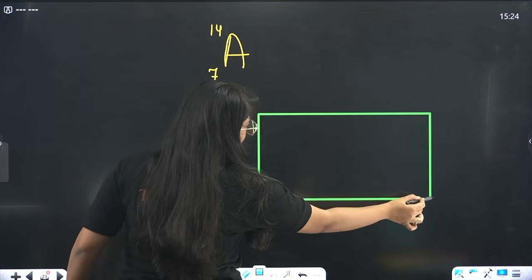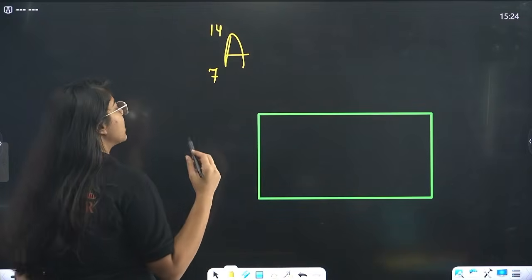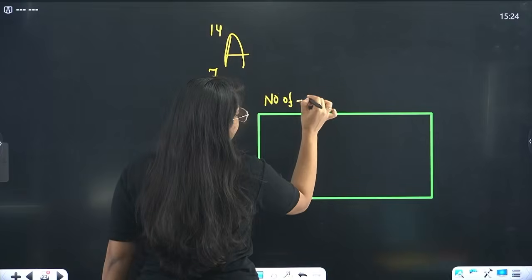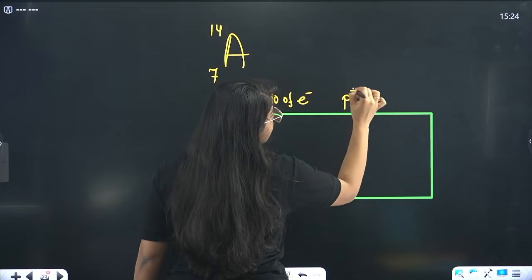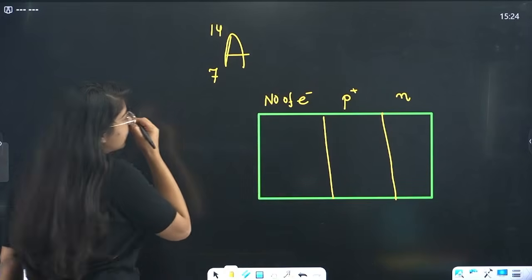You don't have to make a table, but I'm telling you it's just easier. You write number of electrons, protons and neutrons. You make 3 columns and then you write.